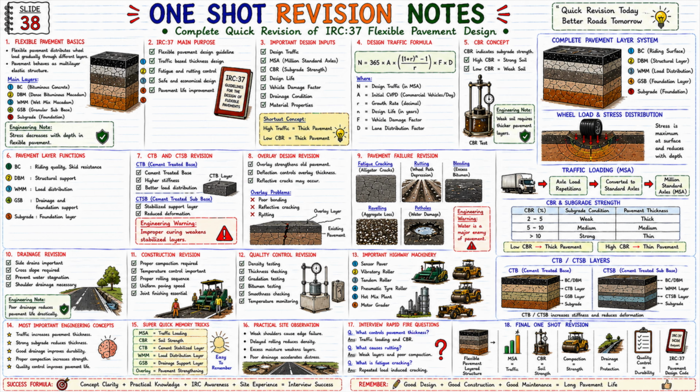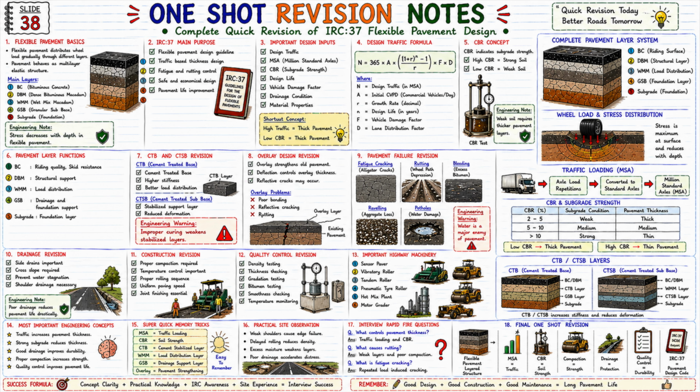Now let us look at the second topic. The importance of construction. How does construction quality affect pavement performance? Proper layer bonding, uniform compaction, adequate strength development, better riding quality, reduced maintenance requirement, increased pavement life. Now see the important point below. Construction defects directly reduce pavement performance. And this is the reason why QA/QC is so important.